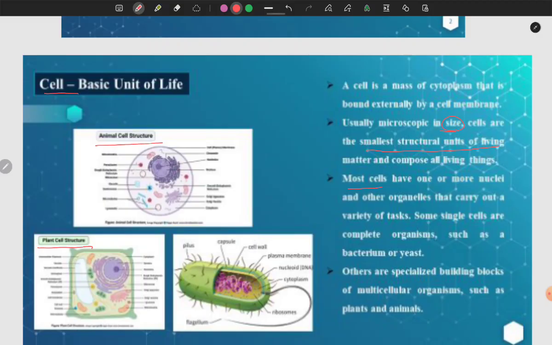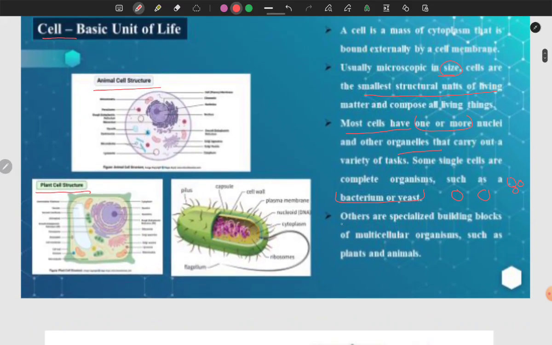The cells have one or more nuclei and other organelles that carry out various tasks. Some single cells are complete organisms, such as bacteria and yeast. They are single-cell organisms. Unlike them, humans are multicellular organisms, which we will learn about. Others are specialized building blocks of multicellular organisms such as plants and animals.